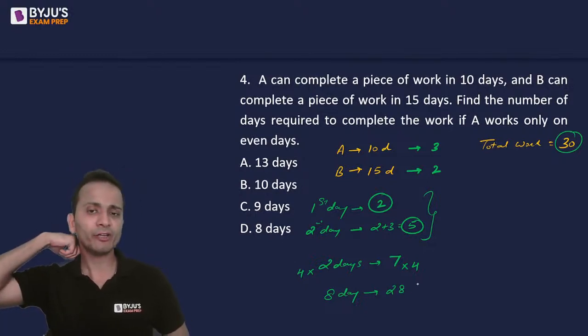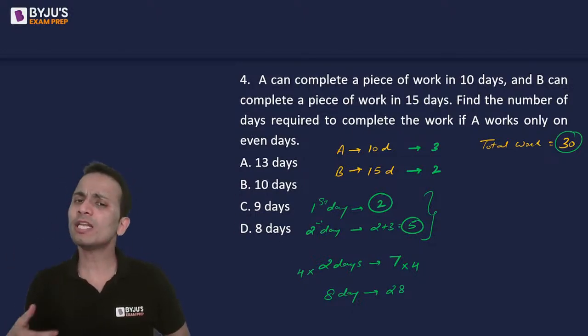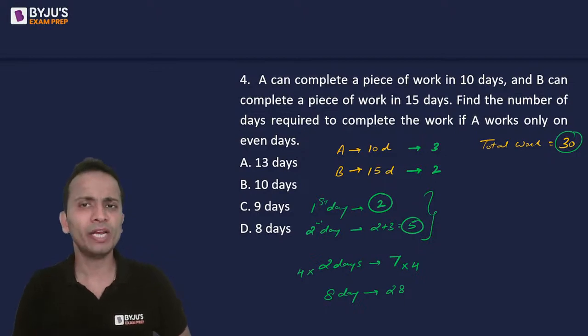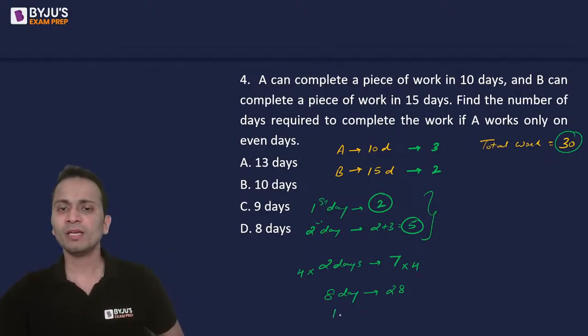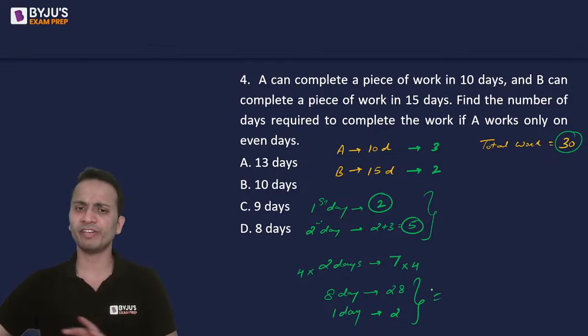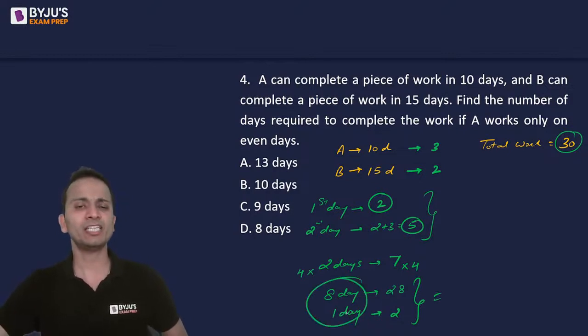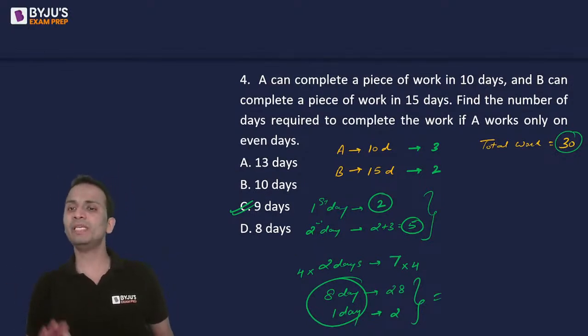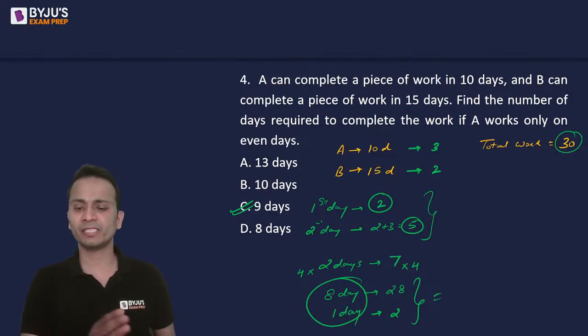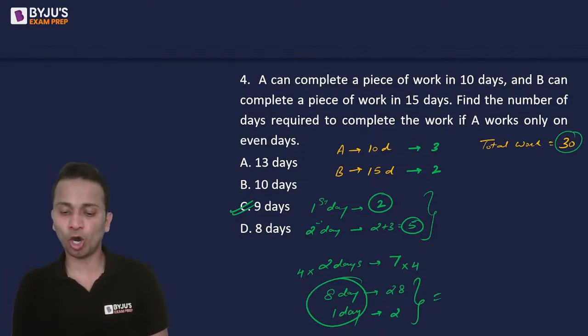8 days में 28 units हो जाएगा. Now, on the ninth day, whose turn will it be to work? It is B's turn. B will work alone. And B in 1 day can finish 2 units of work. So 28 plus 2, 30 units work finish ho gaya. In how many days? 8 plus 1, that is 9 days. So in a total of 9 days, the work done will be equal to 30 units, and hence the correct answer for this question will be option C.